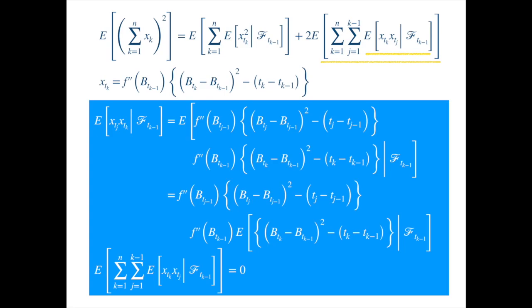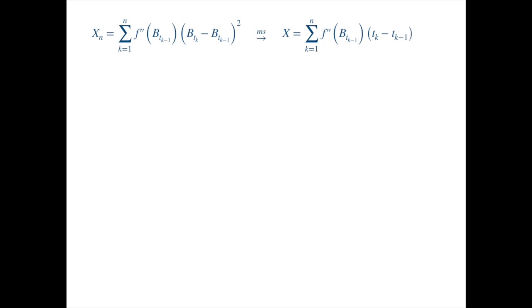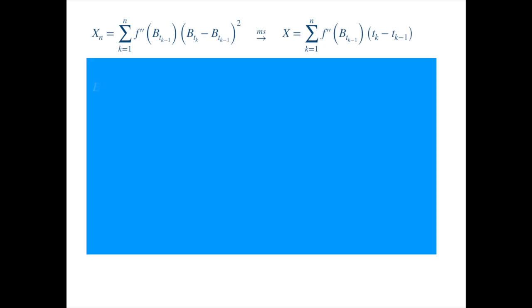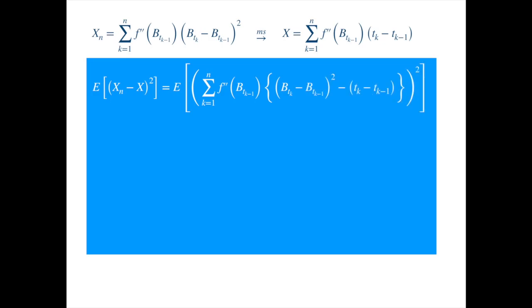As that was a long derivation, let's summarize what we have established so far. We wanted to show that xn converges to x in the mean square sense, so we wrote it as follows. By expanding the square and using iterated expectation, we showed that this expression can be written as follows.